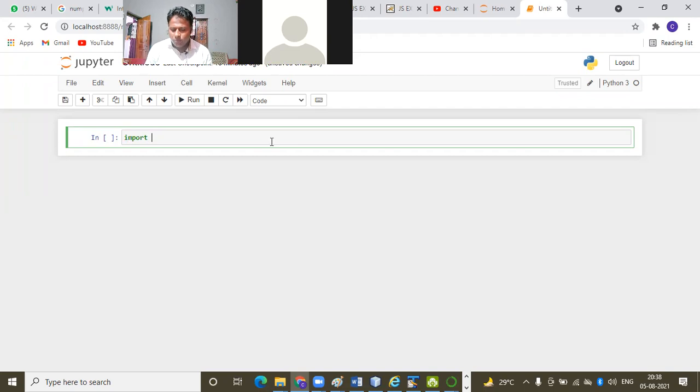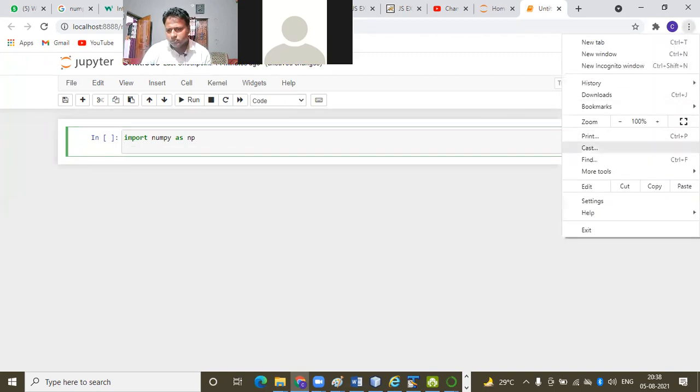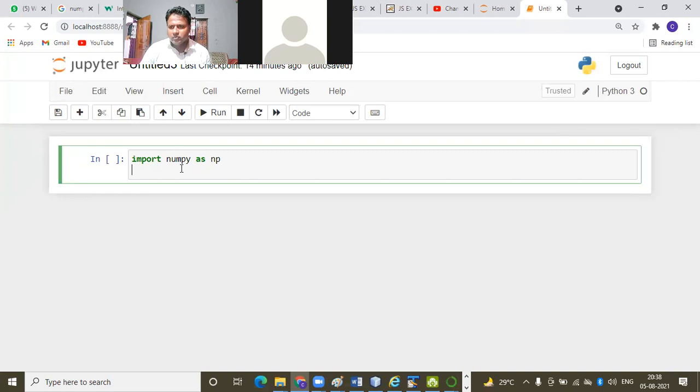Import numpy as np. a is equal to np.zeros, so zeros is one function, where we pass 5.